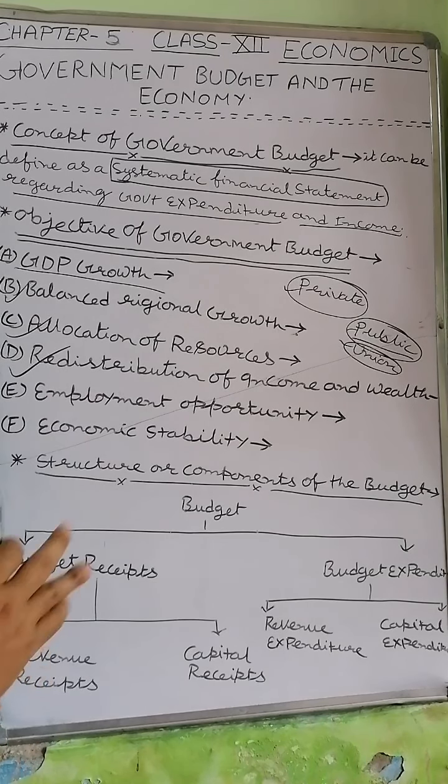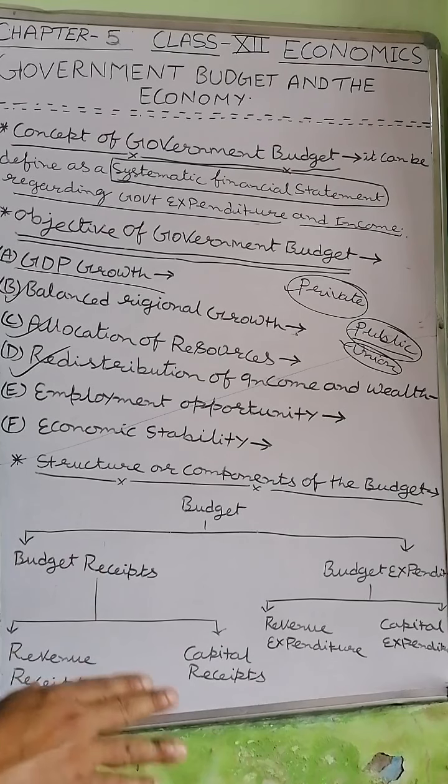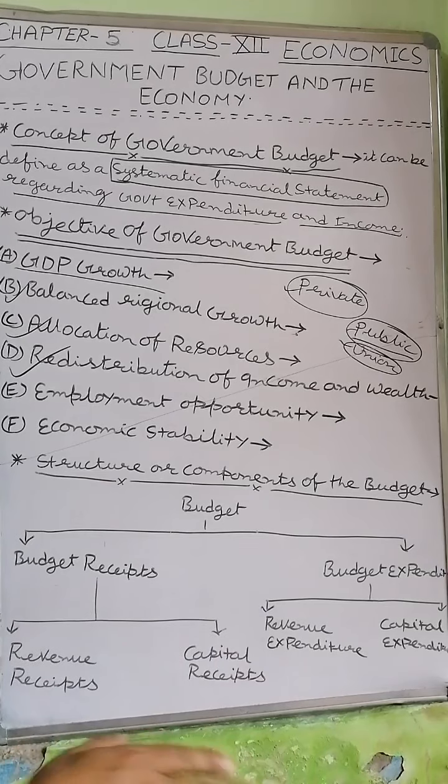Next, the redistribution of income and wealth. Income and wealth is redistributed only through budgetary policy, because to make an economic equalization, most of the time government imposes higher taxation on higher income people. On the other hand, the government also provides subsidies and a lot of social welfare activities to the lower and poor sections of the society to make economic